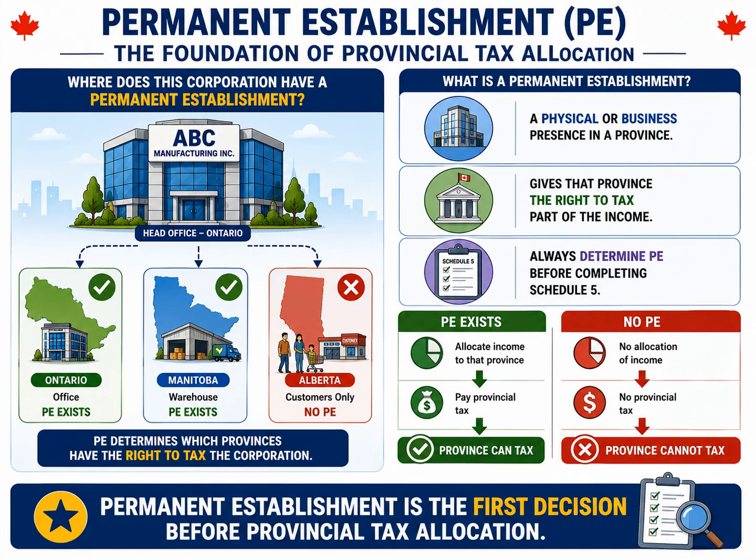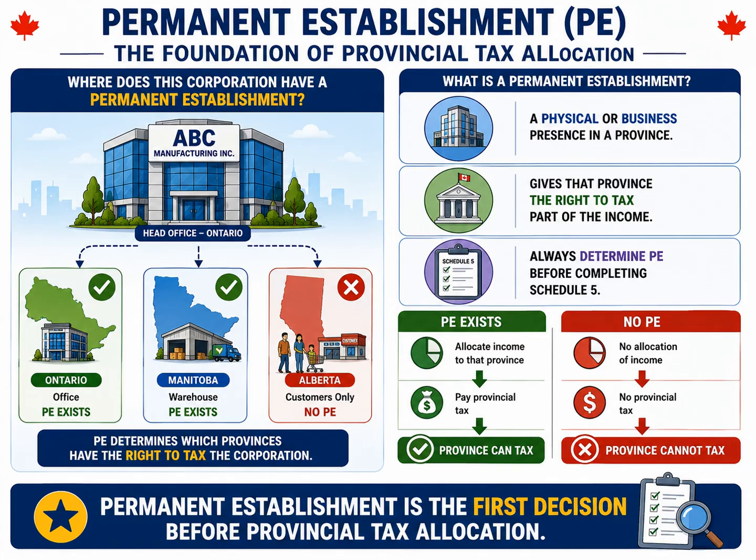that province. For example, imagine a corporation with its head office in Ontario and a warehouse in Manitoba. Both Ontario and Manitoba have permanent establishments, so both provinces receive a share of the taxable income. However, if the corporation simply sells products to customers in Alberta without having an office, warehouse, or other business presence there, Alberta does not have a permanent establishment and no income is allocated to that province.